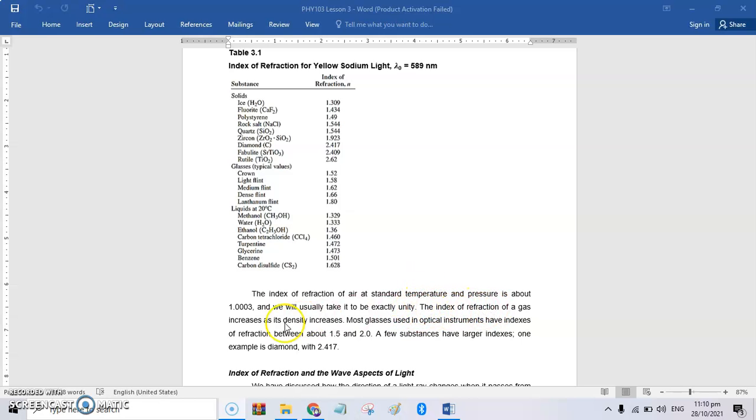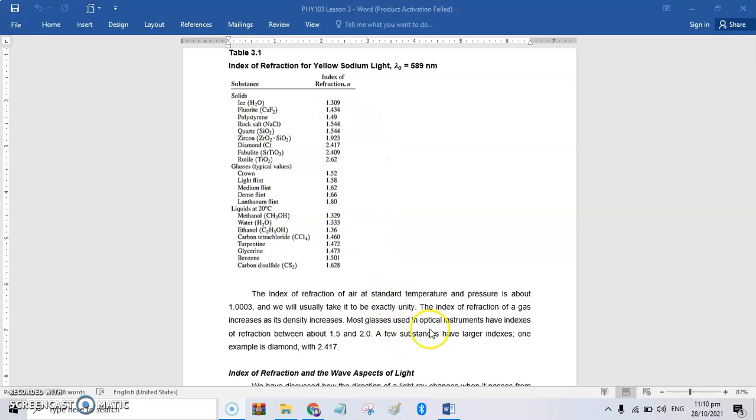The index of refraction of a gas increases as its density increases. For example, our water in liquid form and our water in solid form. Although they are the same water, when liquid water becomes ice, it will have lesser density. If you notice melting ice, they float because they have lower density, and thus water, liquid water, has higher density, and so in index of refraction, water has a higher index of refraction than ice.